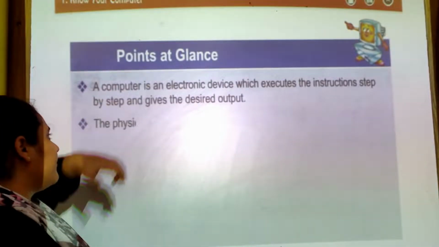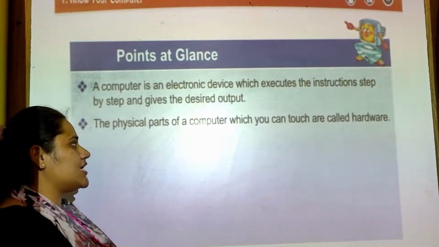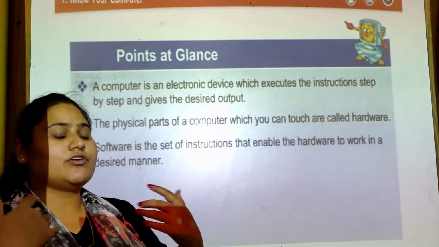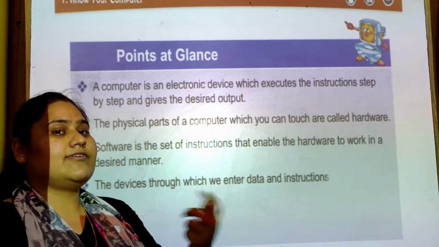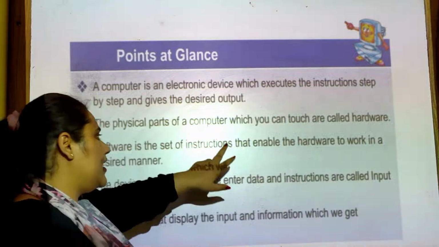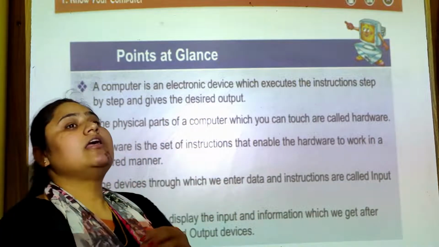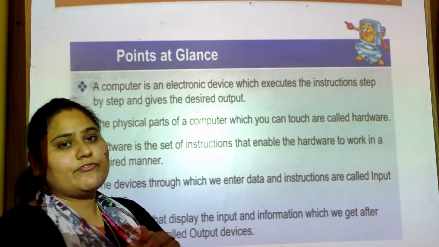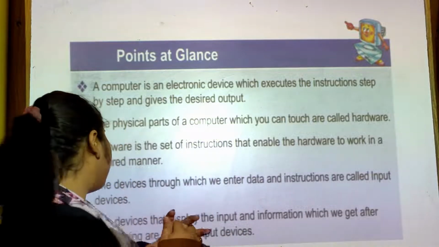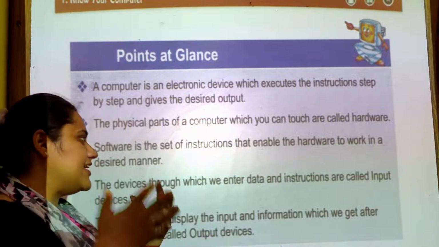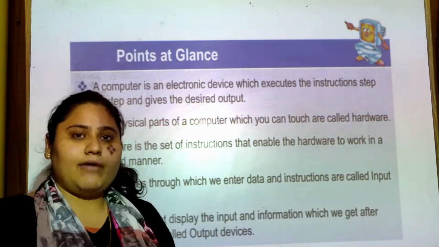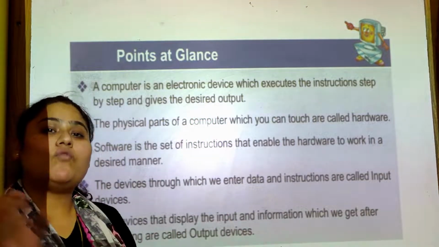So a computer is an electronic device which executes the instructions step by step and gives the desired output. As I told you, we have to give the instructions as necessary and it works accordingly to give the output. The physical parts of a computer which you can touch are called hardware. The whole system we see from our eyes, that is hardware of the computer. So the next one, software is a set of instructions that enable the hardware to work in a desired manner. It allows hardware to work.